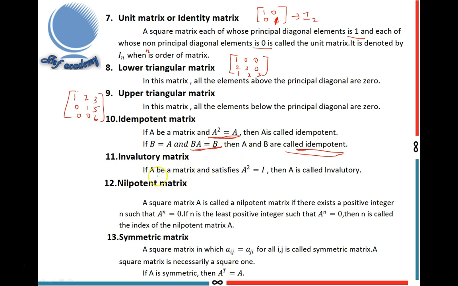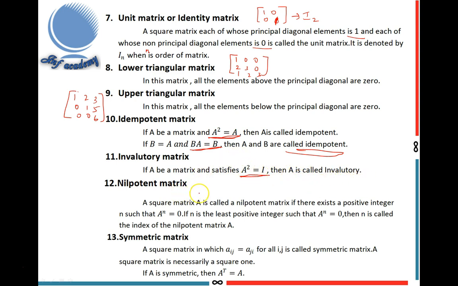Next, involutory matrix. If A is a matrix and satisfies A square equal to I, then A is called involutory.